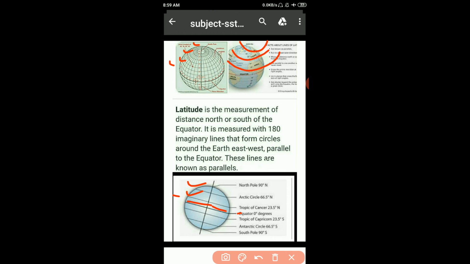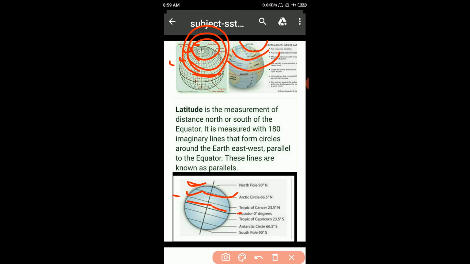It's called the latitude. Now student, latitude is the measurement of distance north or south of the equator. It is measured with 180 imaginary lines that form circles around the earth. This is the circle. Okay.